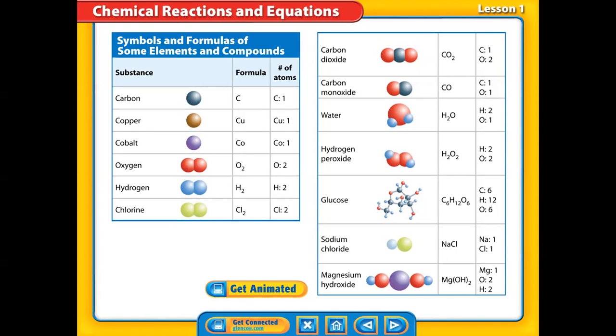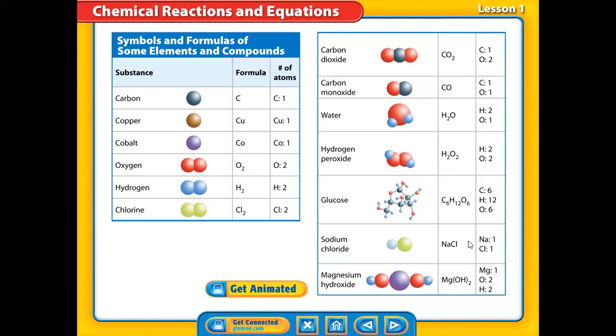Okay, so then here, water. In water, H2O, how many hydrogen do we have? Two, because hydrogen has a subscript 2, while oxygen has no subscript, which means 1. Let's take a bigger one here, C6H12O6. Who can tell me how many carbon we have? 6, as it has a subscript 6. How many hydrogen? 12. And 6 oxygen.